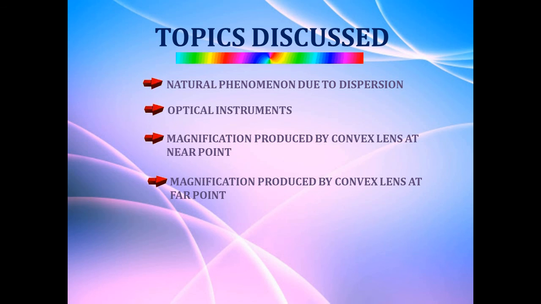Mainly today we had discussed the microscope, that too a simple microscope. We have discussed a convex lens or a magnifying lens. So two possibilities are there: magnification produced by convex lens at near point and magnification produced by convex lens at far point. So this was all for today's video.